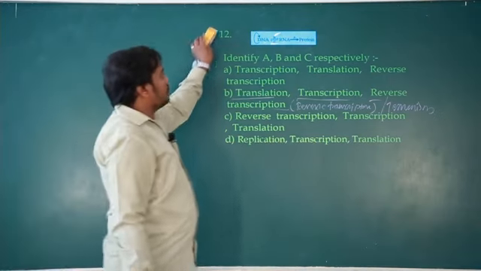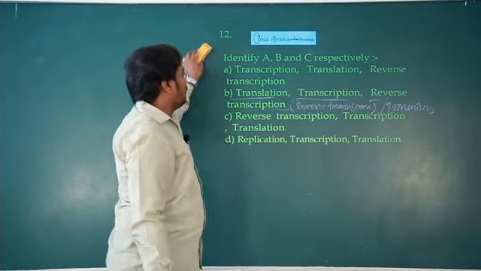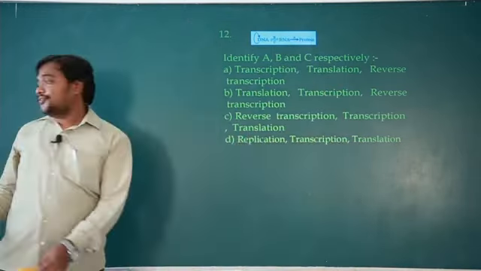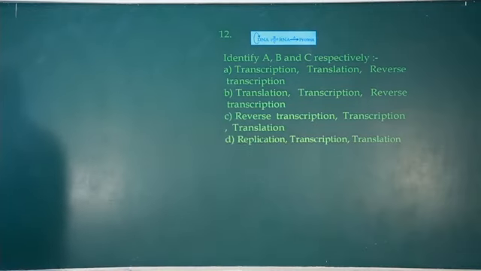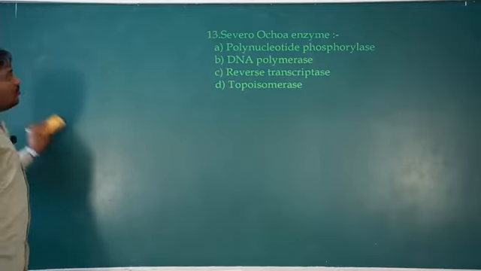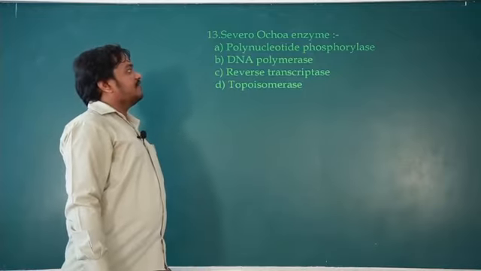This central dogma was proposed by Francis Crick. Okay. So this is about 12. Next question number 13. Severo Ochoa is what? Polynucleotide phosphorylase.